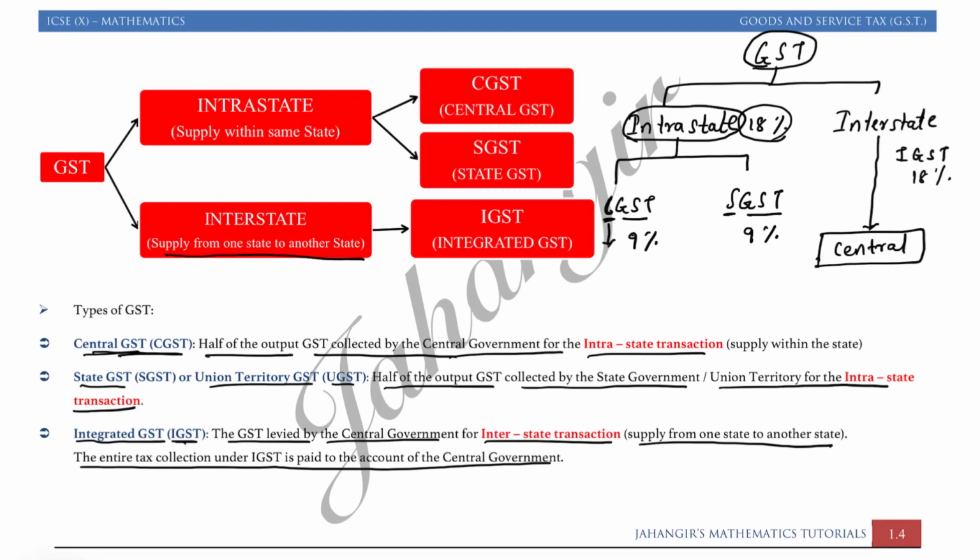Tax distribution तो we had learned कि how tax distribution takes place. Now GST, goods and service tax, का दो main category है, that is intrastate, interstate. Intrastate means sales within the same state. Interstate means sales from one state to another. Intrastate में we have CGST, SGST, two part. If you see, these two branches come out, right? और inter के लिए we have only one branch, IGST. तो hope you had understood कि GST कैसा distributed है.